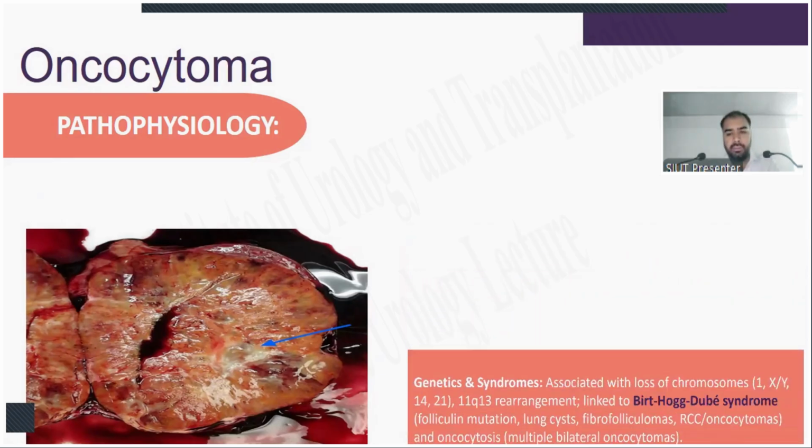Genetics and syndromes: associated with the loss of chromosomes 1, X, Y, 14 and 21, and 11q13 rearrangement, linked with Birt-Hogg-Dubé syndrome, which is an autosomal dominant disorder. There is a mutation in the folliculin gene on chromosome 17, which is associated with folliculosis, lung cysts, folliculomas, RCC, oncocytomas, and oncocytosis.